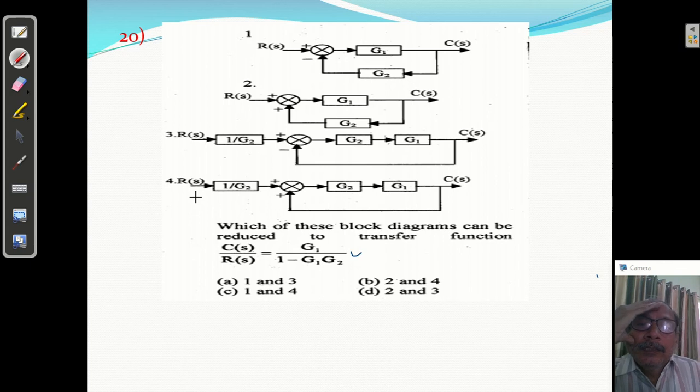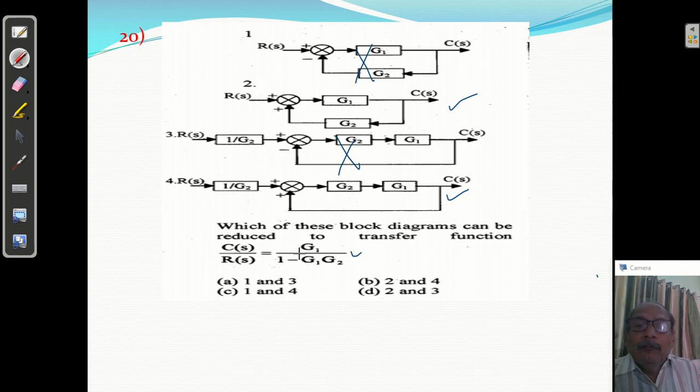Okay, what will this give? G1 upon 1, only G1 will come. Okay, G1 upon 1. Look here please, here there is a minus given, meaning it is a positive feedback, so this is not correct, it is negative feedback, this is not correct, this may be correct, without doing anything, because it is a negative feedback, and I want here a negative term.